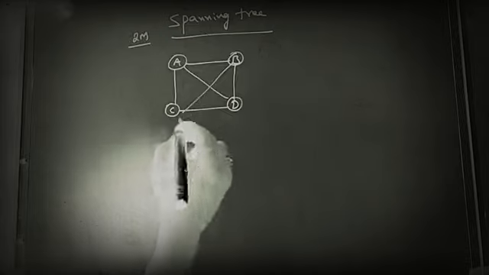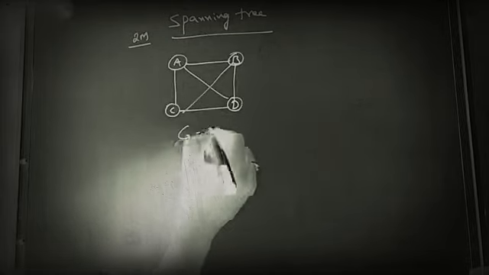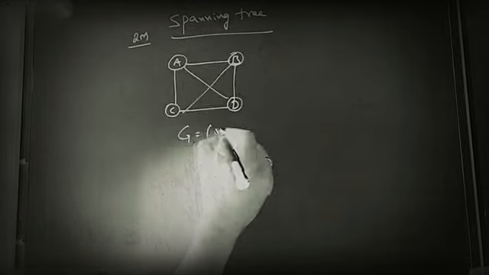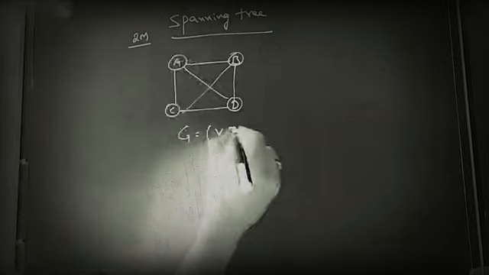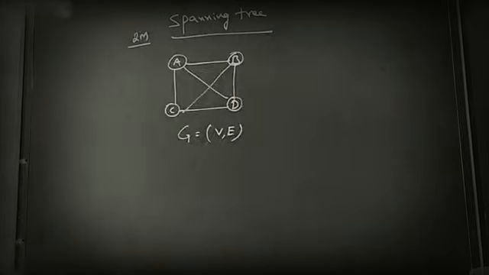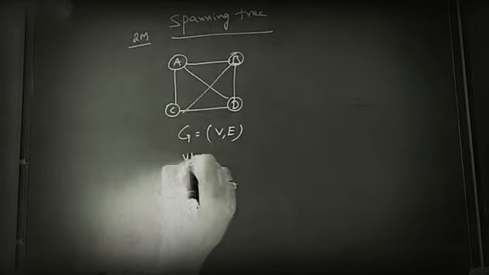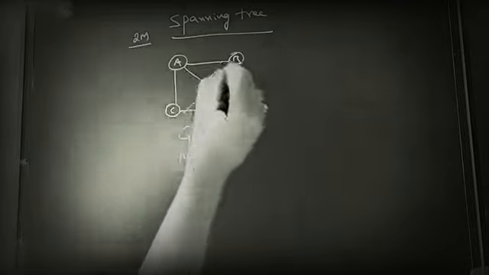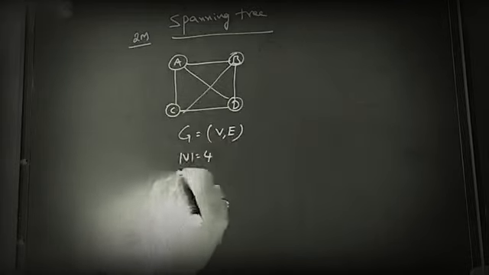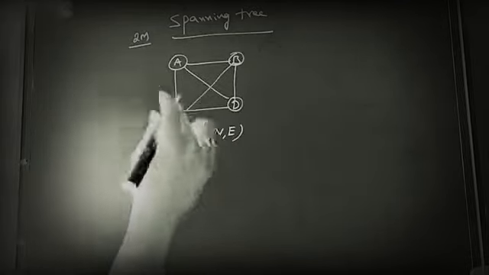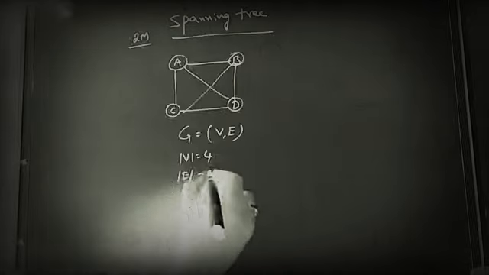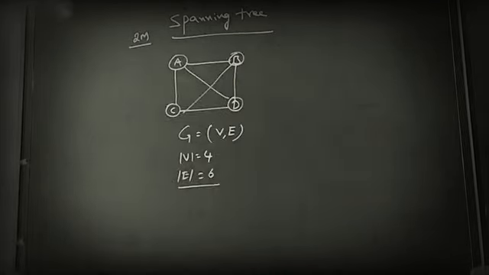So what is the definition of the graph? Graph consists of vertices and edges. Vertices and edges. Okay. How many vertices does the graph have? 1, 2, 3, 4. A, B, C, D. 4. How many edges does the graph have? 1, 2, 3, 4, 5, 6. So this is the current status of the graph. So now we are going to construct the spanning tree from the given graph.